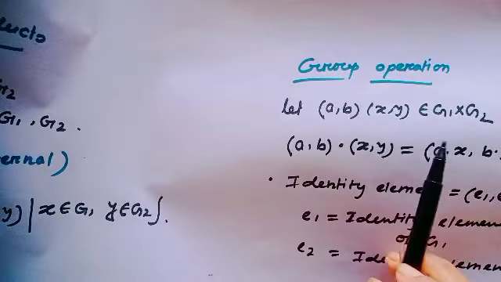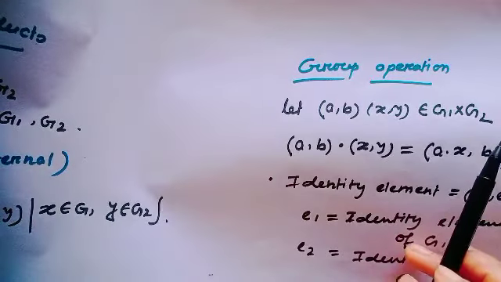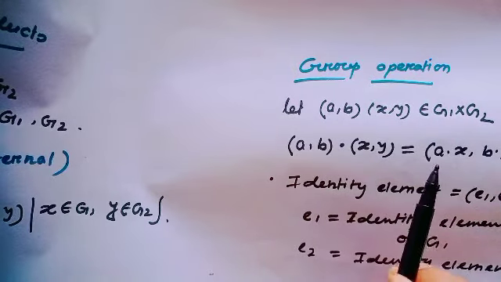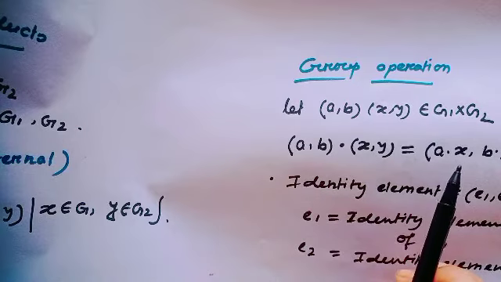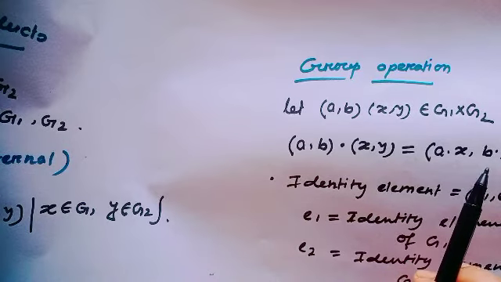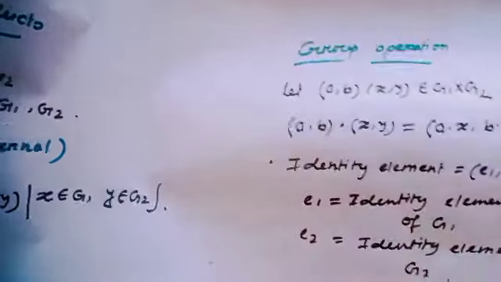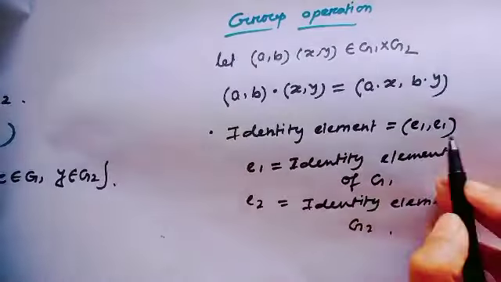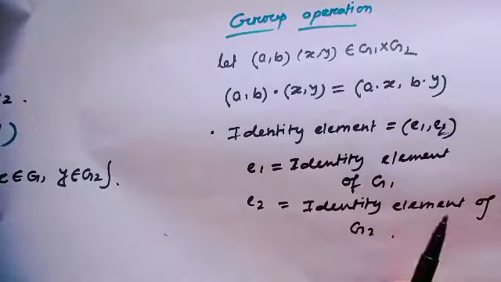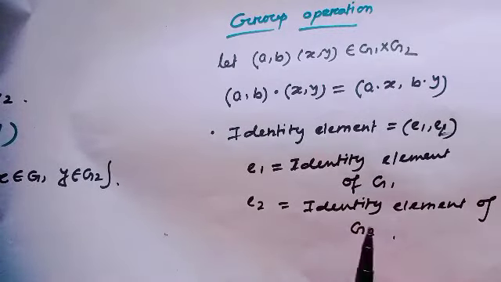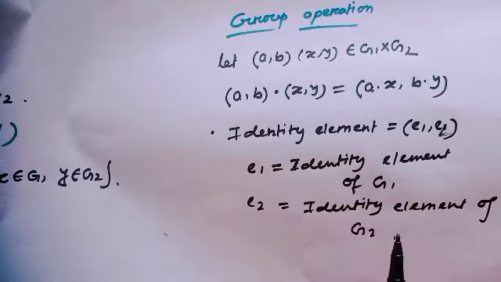Let (a, b) and (x, y) be members of G1 cross G2. Then (a, b) times (x, y) will be (a · x, b · y). And the identity element is (e1, e2), where e1 is the identity element of G1 and e2 is the identity element of G2.